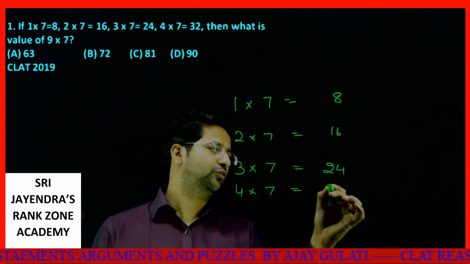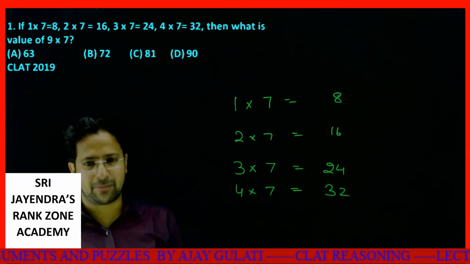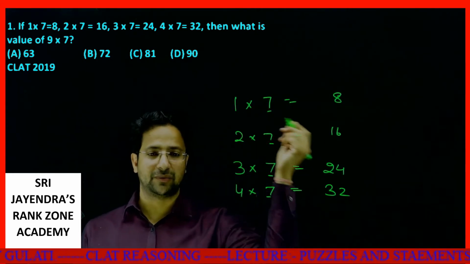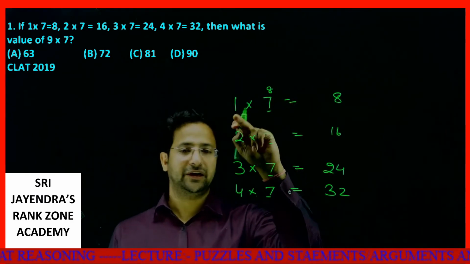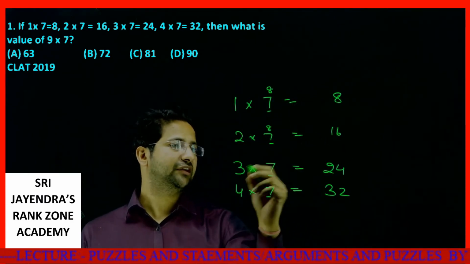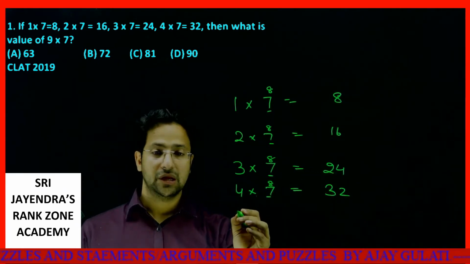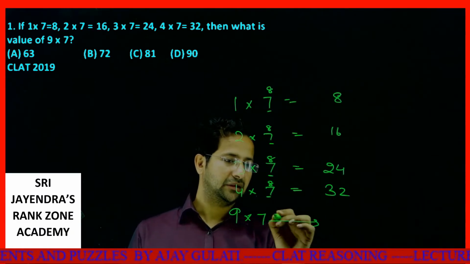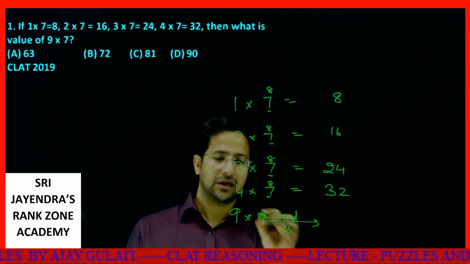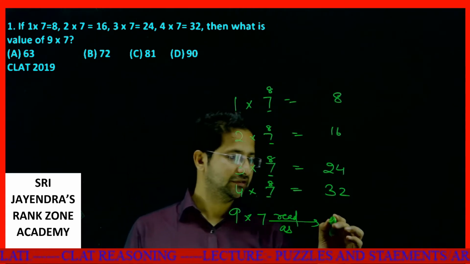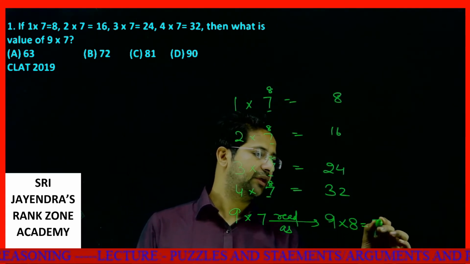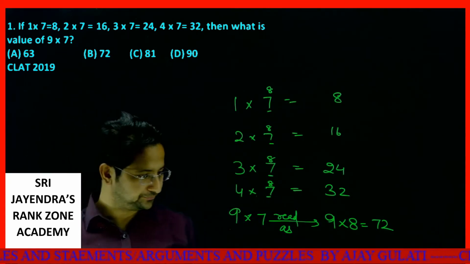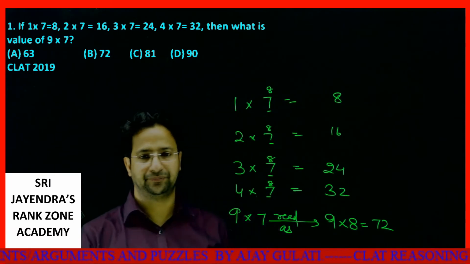I think so far most of you would have done it. Actually, what's happening is that this 7 is being increased by 1 and it is read as 8. 1 into 8, 8. 2 into 8, 16. 3 into 8, 24. 4 into 8, 32. We need to find 9 into 7. That will be read as 9 into 8, which will give you 72. So easily done, my dear students, okay? Let's move to the next part.